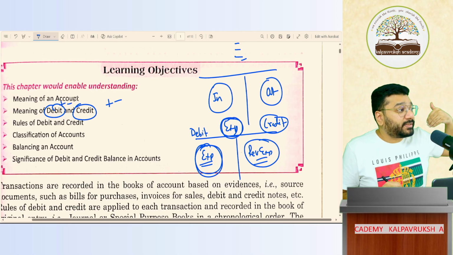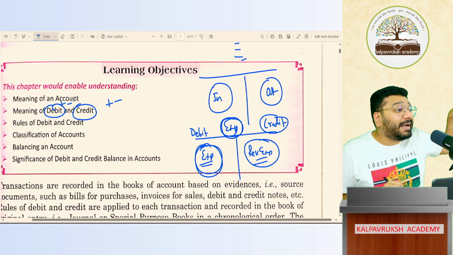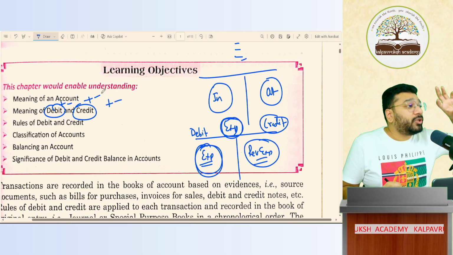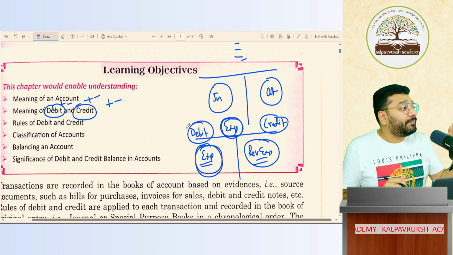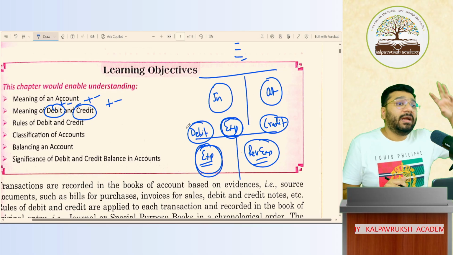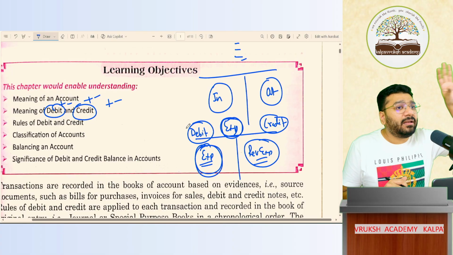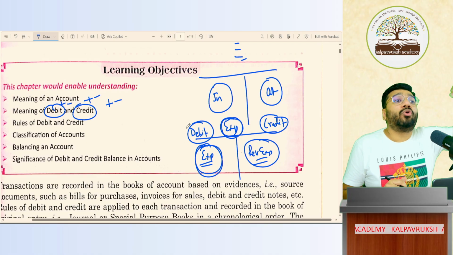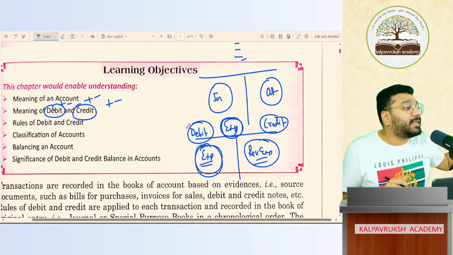The rule that we are going to study will teach us when debit will act as plus and when it will act as minus. Credit will sometimes act as plus, sometimes as minus. Ultimately, from a mathematics point of view, whatever debit and credit you do is leading to addition and subtraction. So debit and credit is nothing but plus and minus. Got it, not got it? The logic of this you'll understand when I do a couple more classes. When I complete the ledger topic, you'll feel more comfortable with debit and credit being plus and minus.